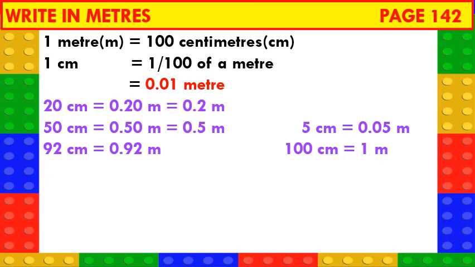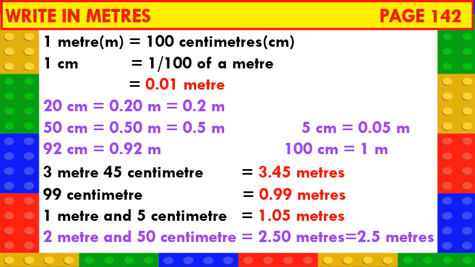Now 92 centimeters is 0.92 meters. 100 centimeters is 1 meter. 3 meters 45 centimeters is 3.45 meters. 99 centimeters is 0.99 meters. 1 meter and 5 centimeters is 1.05 meters. 2 meters and 50 centimeters can be written as 2.50 meters or 2.5 meters.